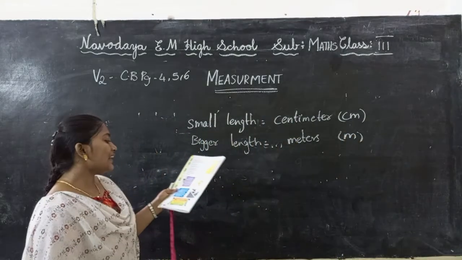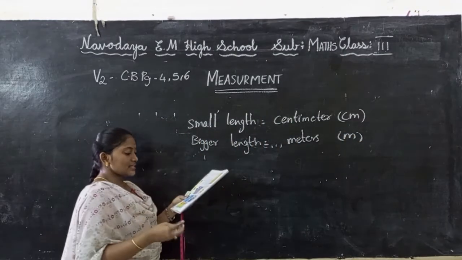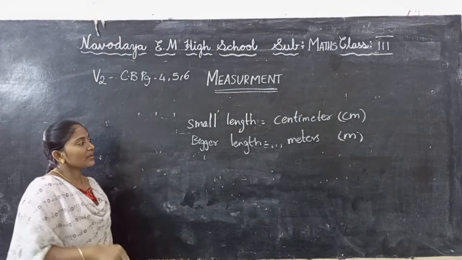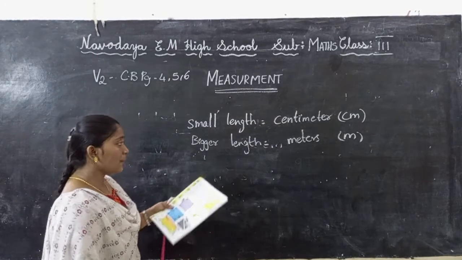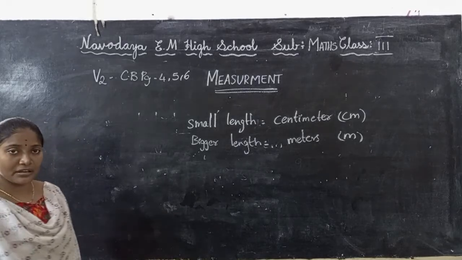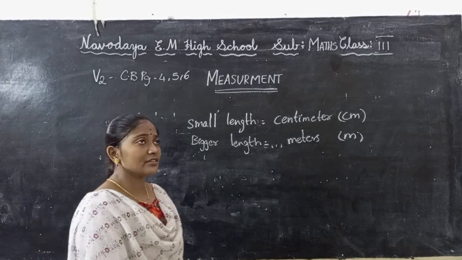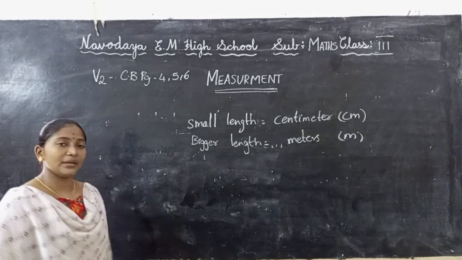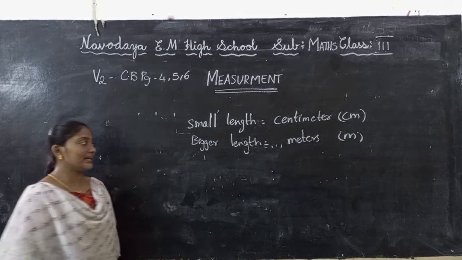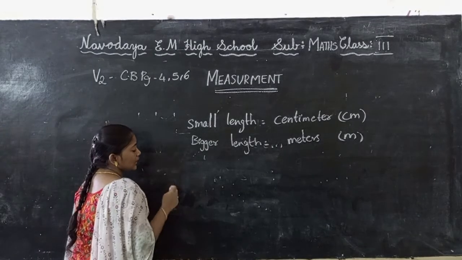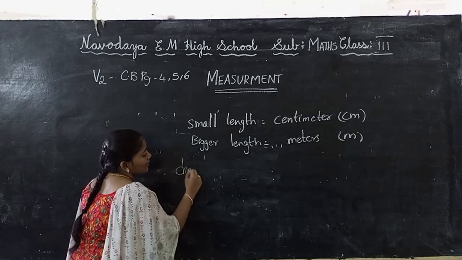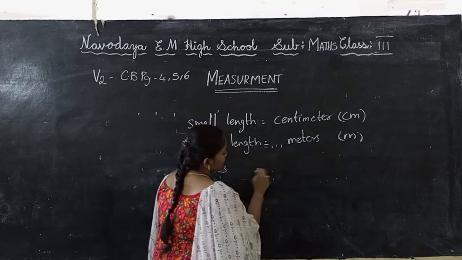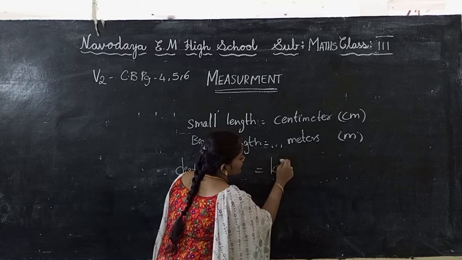Next one, very large lengths, such as the distance between two states or two cities, we call kilometers. For example, when anyone asks you how much the distance is from Vijayawada to Nellore, you will not say in centimeters or meters. You will say in kilometers. Distances are measured in kilometers.